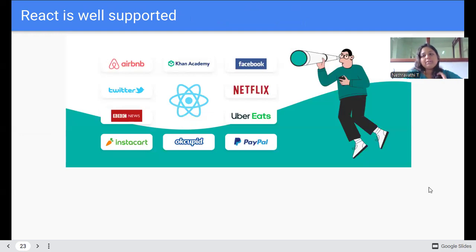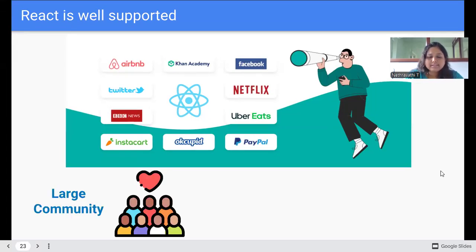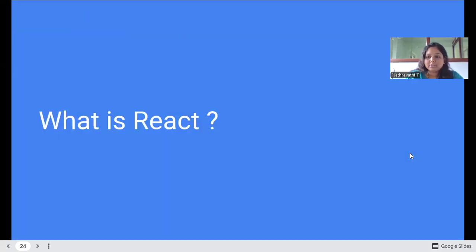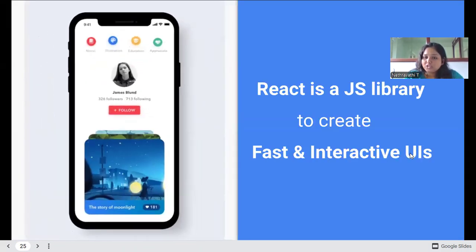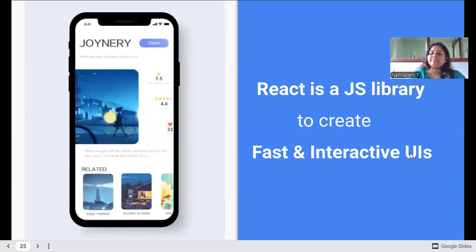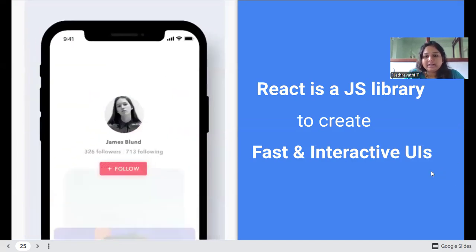You might have a doubt about how React started, when did React start and all. I'll explain that also. This React is used by a very large group of people, and also it is user friendly. That is the major thing. So what exactly is React? We want to know. This is the basic question. React is a JS library to create fast and interactive UIs.